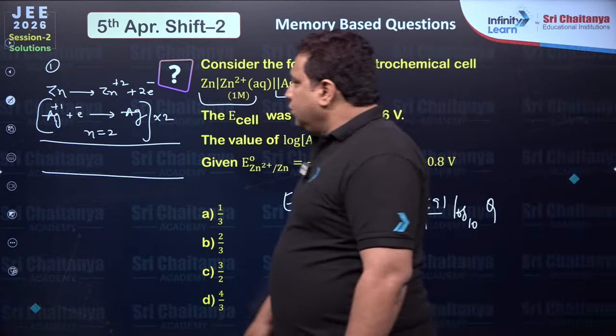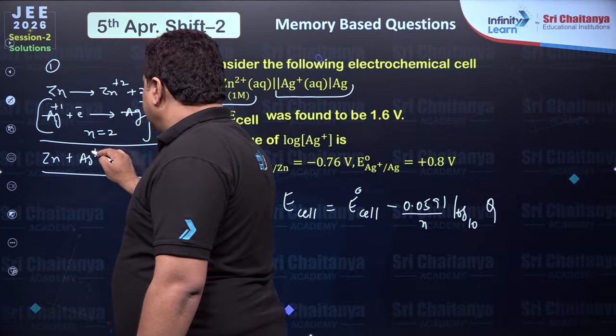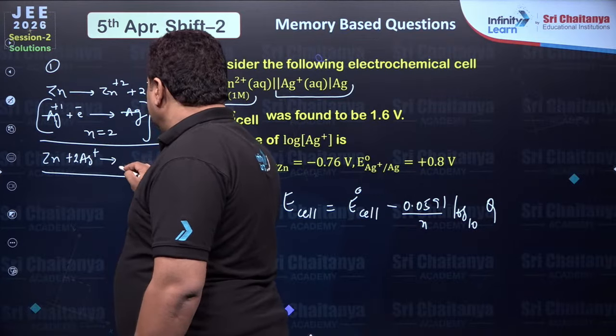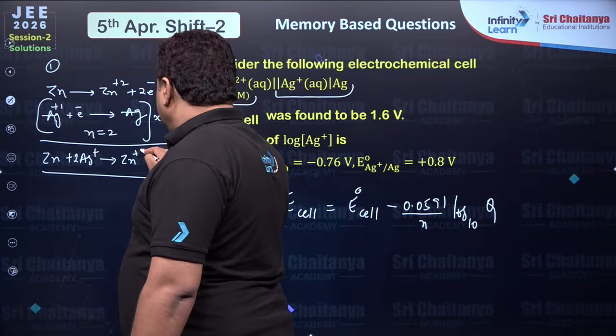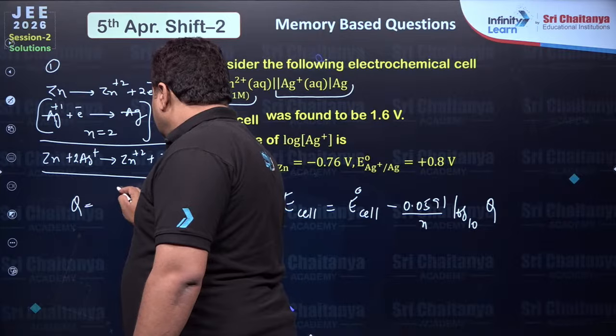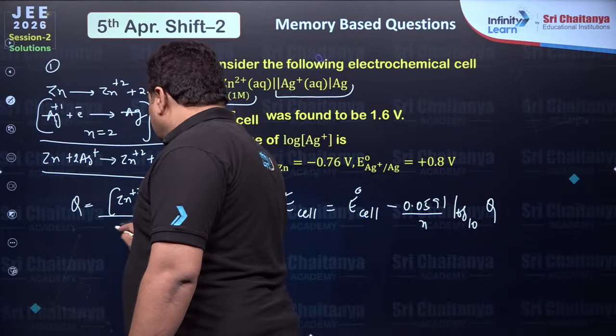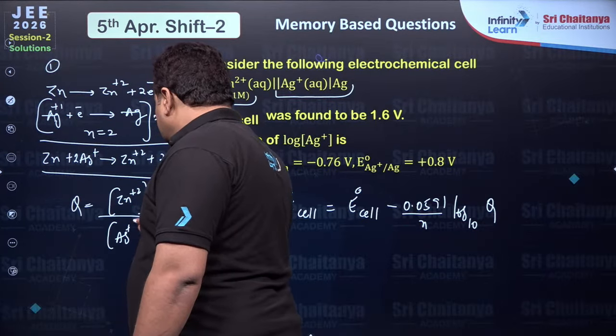So now here what will you get for Q? Zinc plus 2 silver ions gives zinc 2+ plus 2 silver. So here Q will be equal to concentration of Zn2+ upon concentration of silver ions whole square.